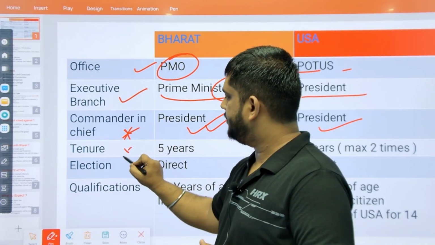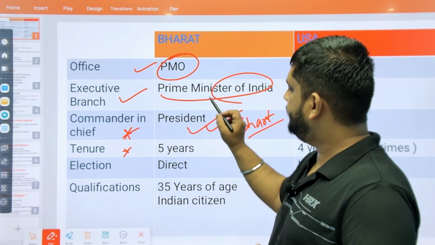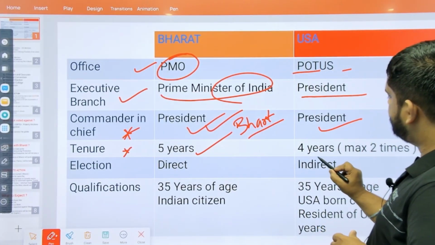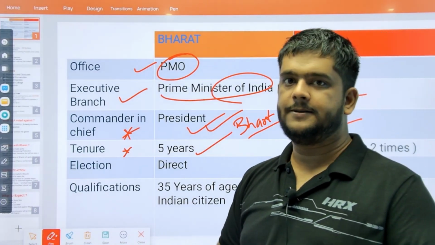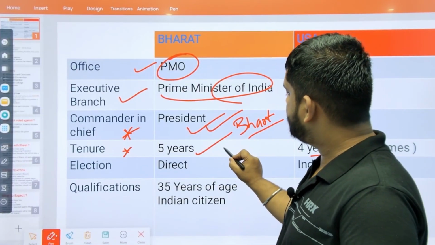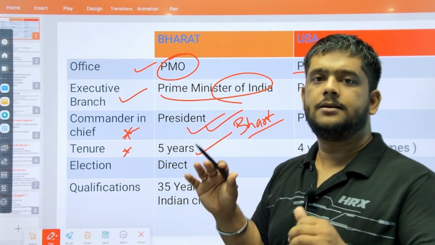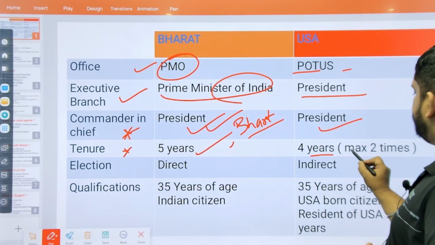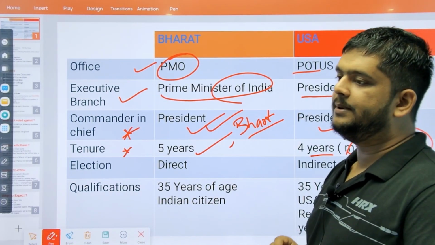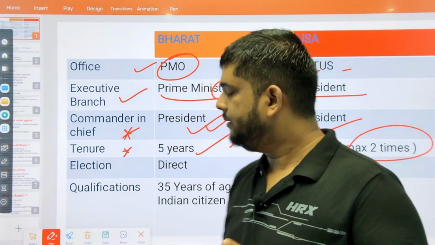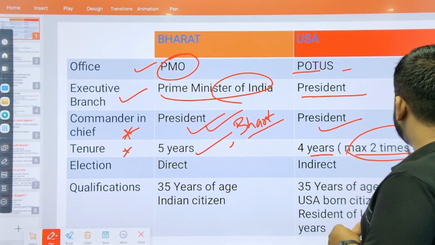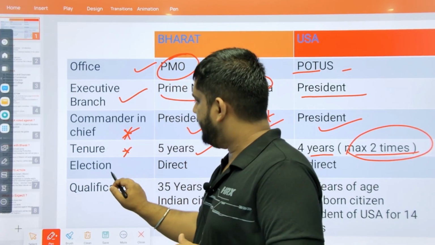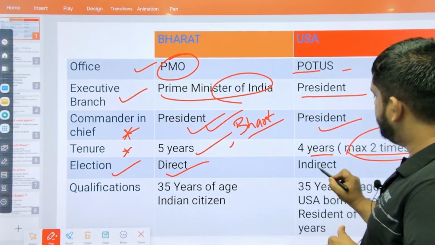There is another difference in tenure. The tenure of the Prime Minister's office is 5 years, whereas in case of USA it's 4 years. But there is one more difference. Prime Minister Modi can be elected as long as he wins, any indefinite number of times. But the President of the United States can be elected only 2 terms in his entire life. That means a maximum of 2 times he can be elected. The election process in Bharat is direct, and in case of USA it is indirect.